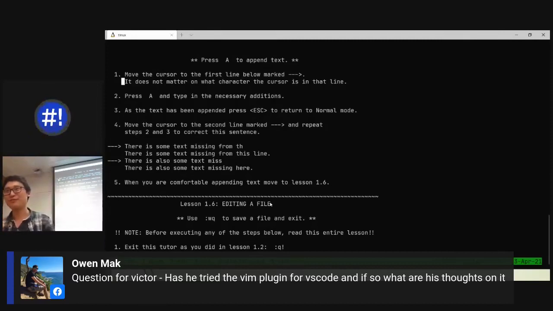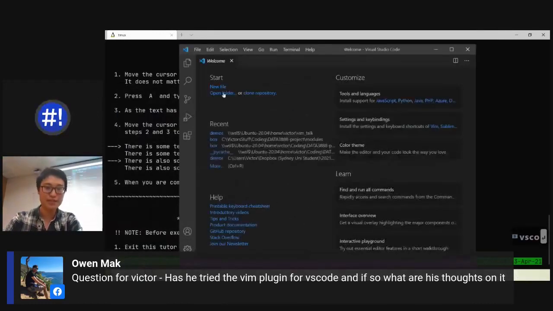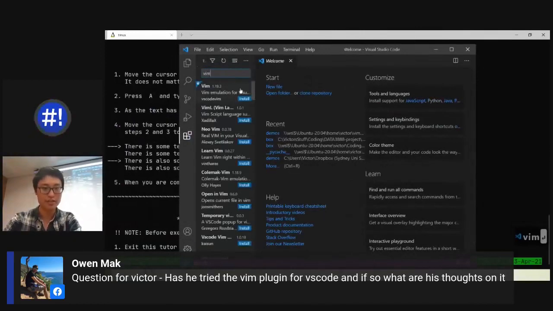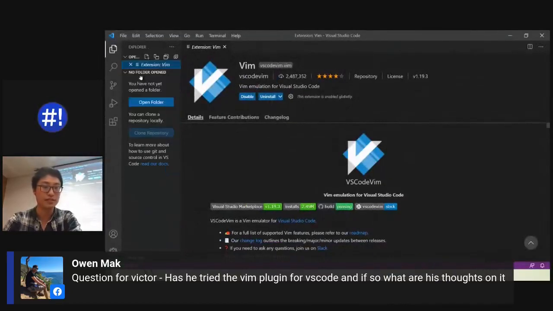For one, I couldn't figure out where to remap my shortcuts. For two, I still had to use my mouse. That was the big thing for me, because even in VS Code, in fact, I can probably install it right now. You just search for Vim in the extensions and hit install. And if you guys want to get into Vim, it's a really nice way to get into it. Oh, it's already installed, easy.